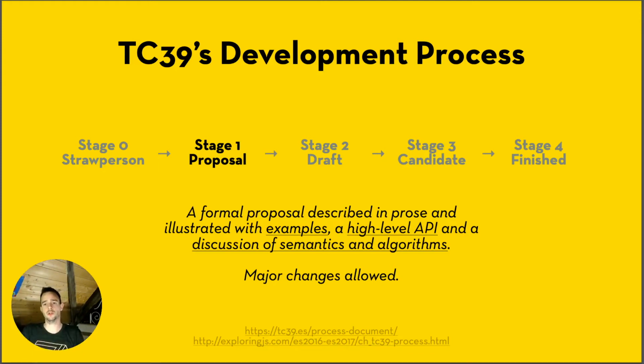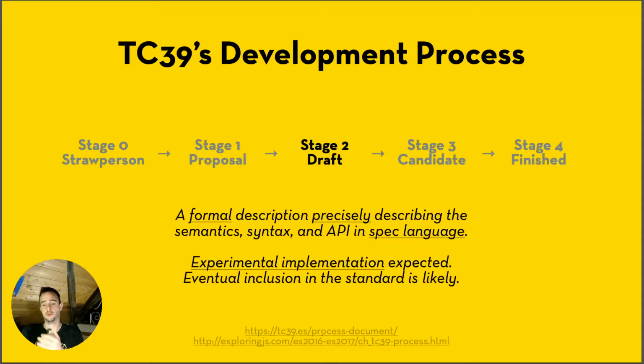Then when your proposal goes to stage 2, there are some requirements there. Well, they require that you have a formal description precisely describing the API and the changes that you would like, and also in spec language. They expect an experimental implementation that can be something in the browser or in Babel. And at this time, this is a really interesting stage, because it's the signal that TC39 says, okay, we seem to be onto something, let's further develop it and we'll most likely include it into the standard at the end.